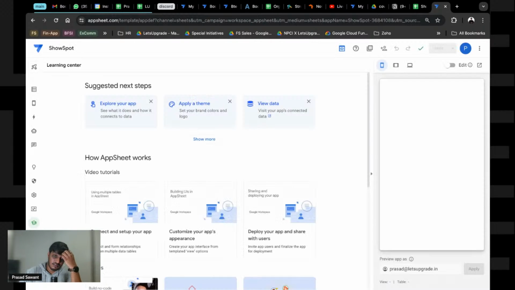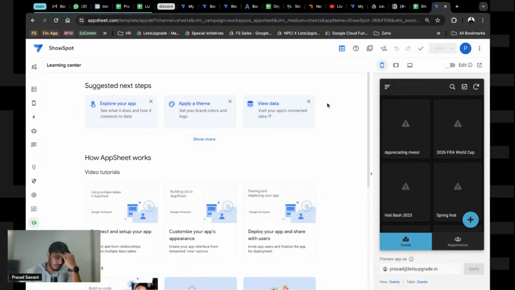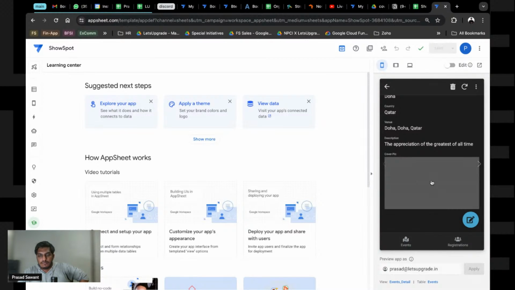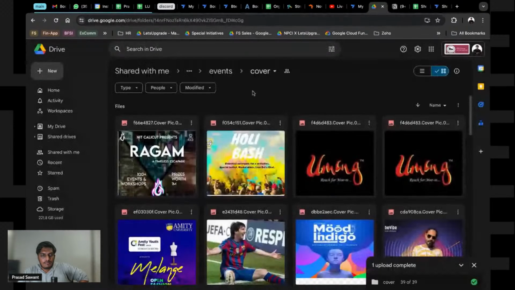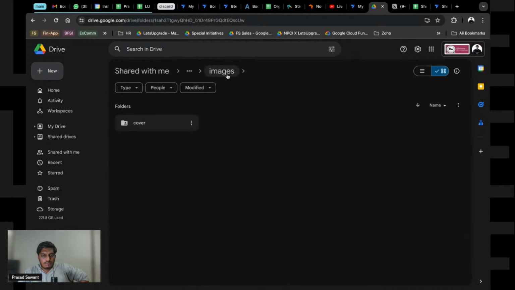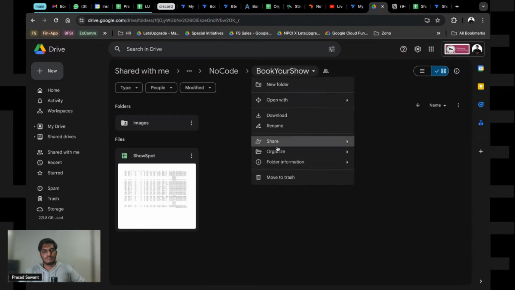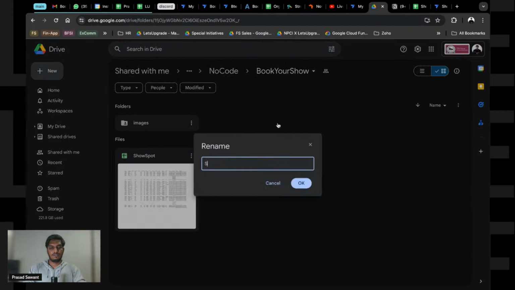This generally works. Let me try changing this to show spot.